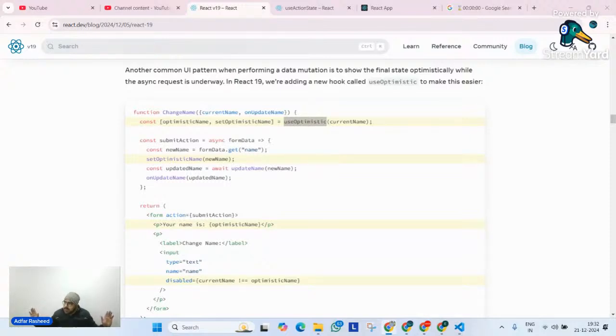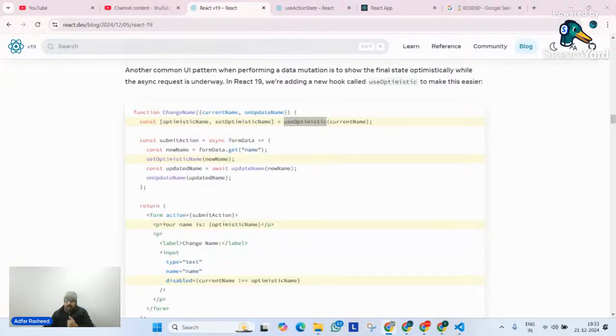Am I clear? Do you understand the example? It's a very simple example, but I don't think there can be a better example than this. We have seen such behaviors in a lot of websites, where you post something, and as soon as you post it, the comment gets displayed. But at the same time, there's a bracket over there. We say sending, we say posting, we say uploading, which means your user interface is telling you, okay, this is what you have posted, this is what you have tweeted. But after 10 seconds, 5 seconds, 2 seconds, when it communicates with the server, if there are any network issues or any other issues, then it gives you a message, hey, unable to post right now, post later on. Whatever the message is, whatever the error is.